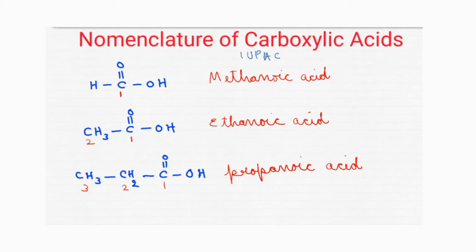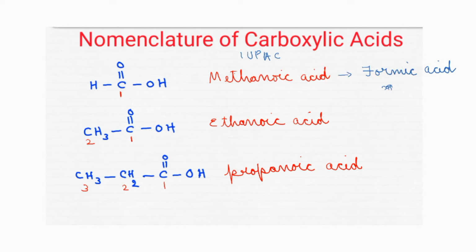But some compounds were known to people before the IUPAC names were introduced. Sometimes they will ask you the common names also. So what will be the common name of methanoic acid? That is formic acid. How will we remember? The first acid you can remember, formic acid. The ant injects a certain acid into our skin. What is that? It is the same thing, formic acid. So remember formic acid and methanoic acid are the same.